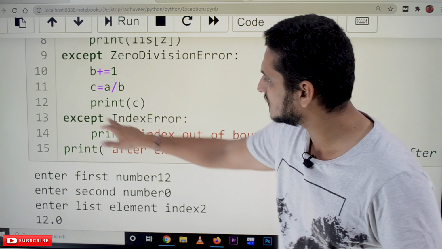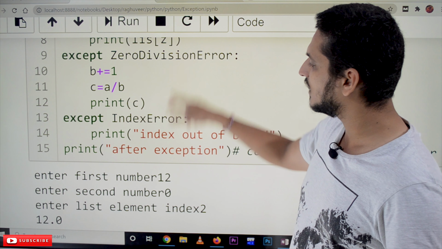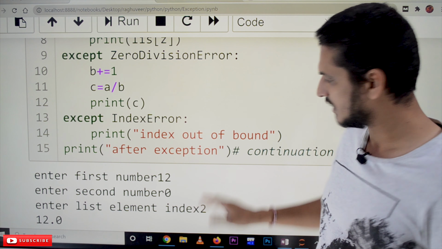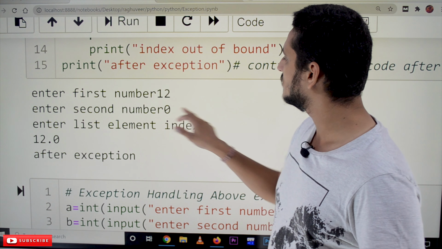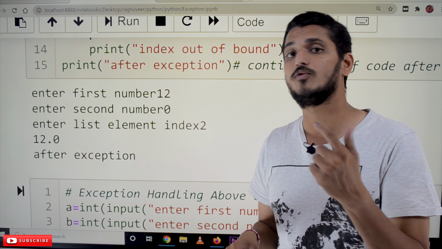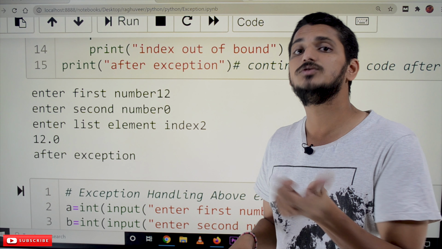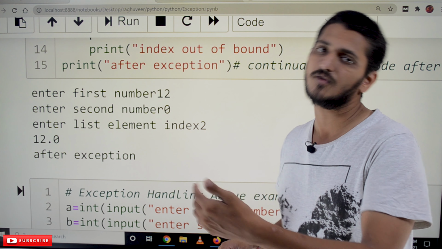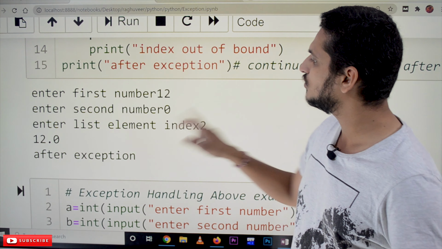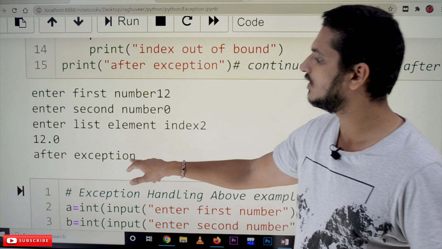Let's see some examples. In this example, after except IndexError, what are we displaying? Index out of bound. If you catch the index out of bound exception, we display index out of bound, and after that the program continues with print after execution. Let's check the examples. Here we are taking 12, 0, index 2. We had the possibility of index 2, but divided by 0 is not possible. Which block of exception will be called? Except ZeroDivisionError. That block of code will be executed, and after that the remaining program keeps on continuing. See here, the entered elements are index 2 and 12, 0, which is the exception we handled. After that, we continue after exception.